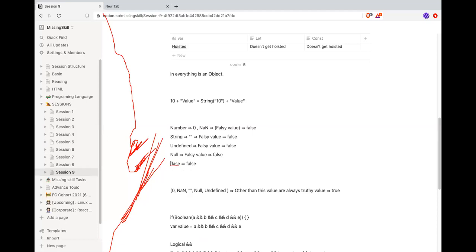This will always evaluate to false. So these are the falsy values: 0, NaN, empty string, undefined, null, and false. And all other values are truthy, including empty string and empty object. Is that clear?